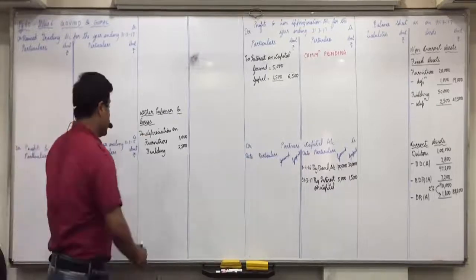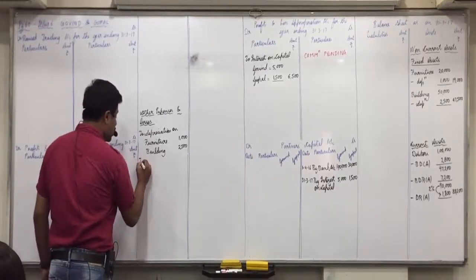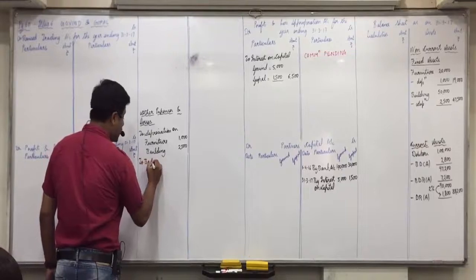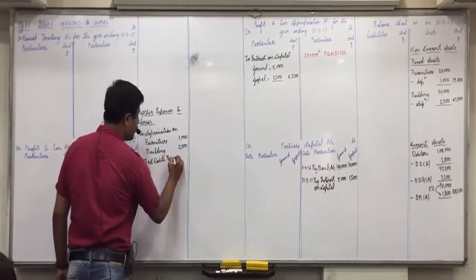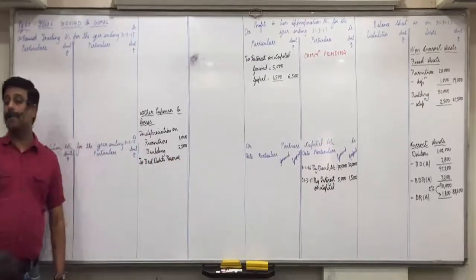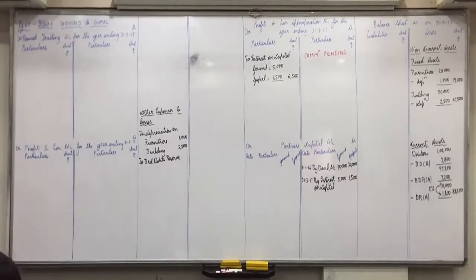Now, second, we have to make the table in other expenses and losses for bad debts reserve. Now, bad debts reserve. Nandini, what is the table? BDA plus BDRA.